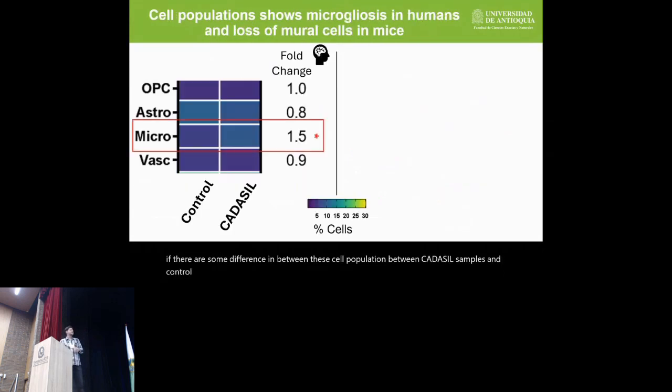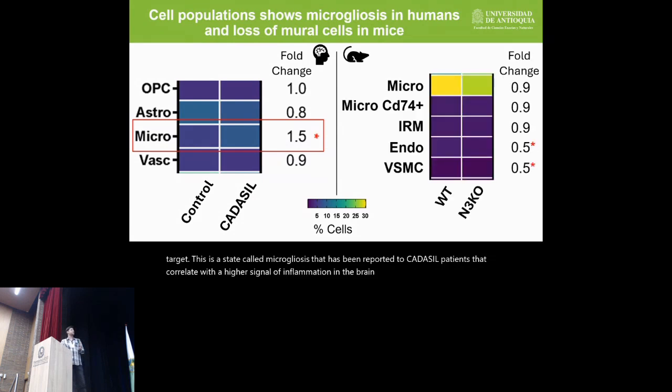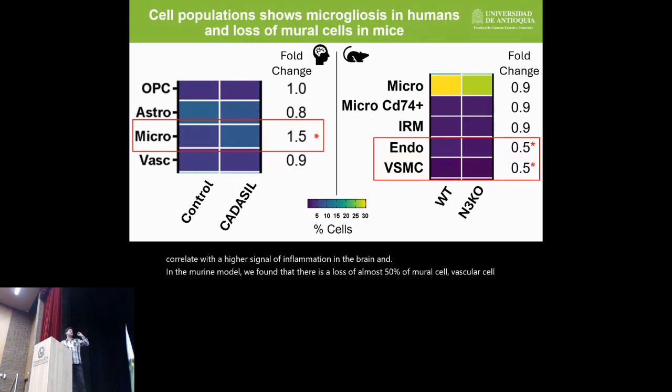And we found for humans that there is an increase in microglia in CADASIL patients. This is a state called microgliosis that has been reported in CADASIL patients that correlates with a higher signal of inflammation in the brain. And in the murine model, we found that there is a loss of almost 50% of mural cells, vascular cells, endothelial, and smooth muscle cells in the knockout of the Notch3, maybe because of this knockout. So this is a model for CADASIL because it represents this deficiency in Notch3 and also the loss of mural cells.